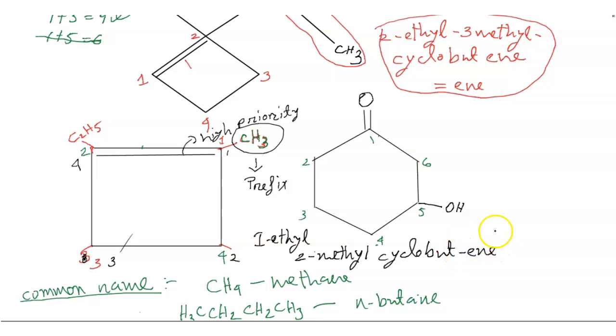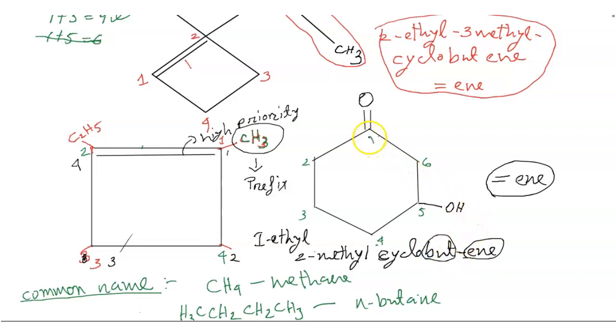ENE, because a double bond means ENE. So my priority is in here. The prefix is 1-ethyl 2-methyl, and ENE is my suffix, and but is my word root.